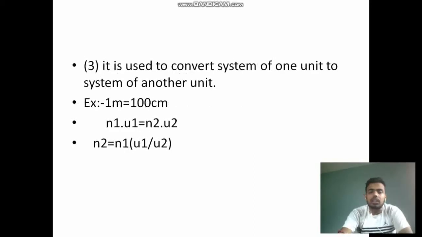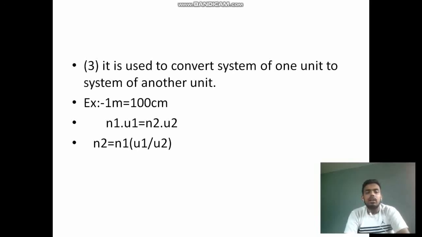Let's go to the third use of dimensions. The third use of dimensions is to convert a system of one unit to a system of another unit. Let us take one example of that. Let us see that here 1 meter is equal to 100 centimeters. Let us assume that 1 is a numerical constant, so we denote it as n1, and meter is the proper unit, that is denoted by u1.